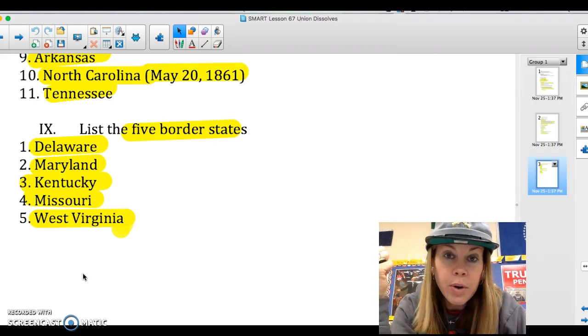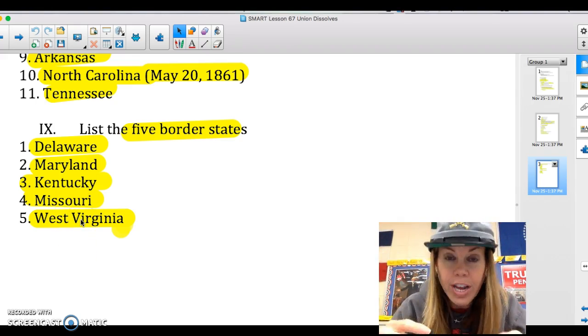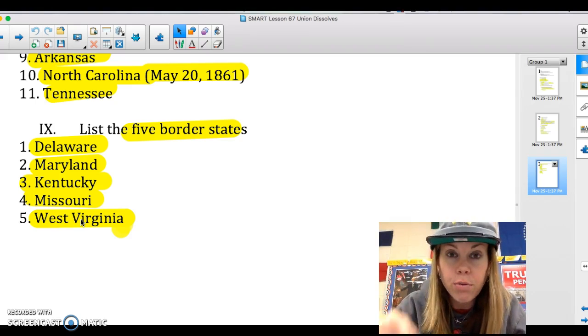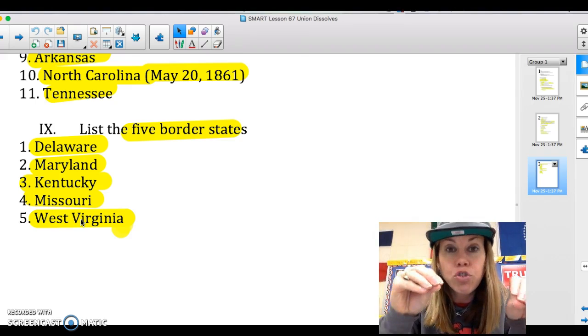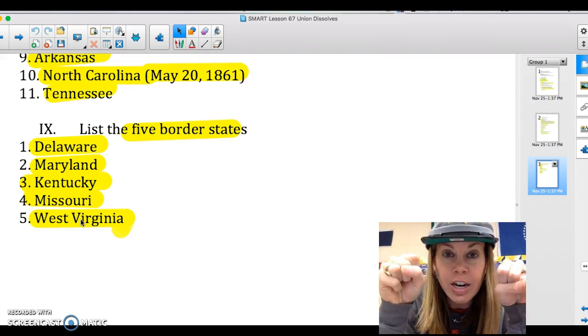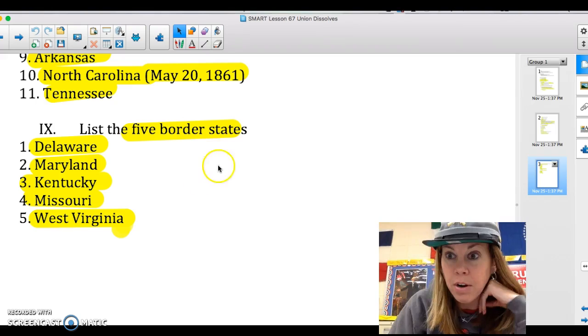And they are Delaware, Maryland, Kentucky, Missouri, West Virginia. So there are 5 border states, and literally they form a border between the North and the South, Confederacy and the United States. And they're still part of the United States. Lincoln's trying to hold the line there and not let them fall to the Confederate States of America.